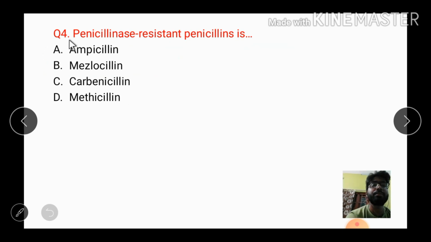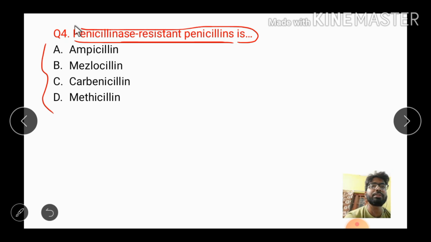Then coming to the next one, which of the following penicillin antibiotics is a penicillinase resistant penicillin? See, this is a direct question coming from your classification section. Okay, you must solve this question because it's a direct question. See, penicillinase resistant penicillin is methicillin. Methicillin is your penicillinase resistant penicillin.